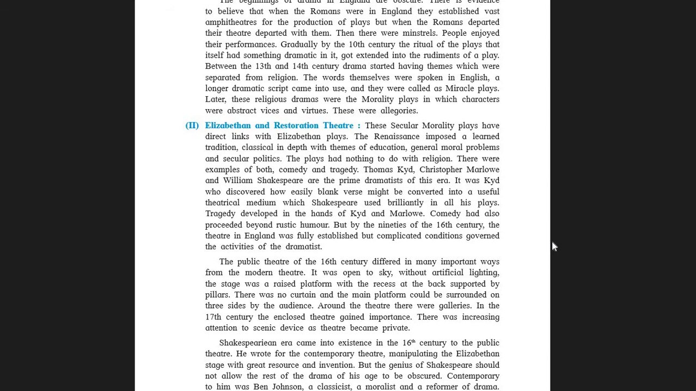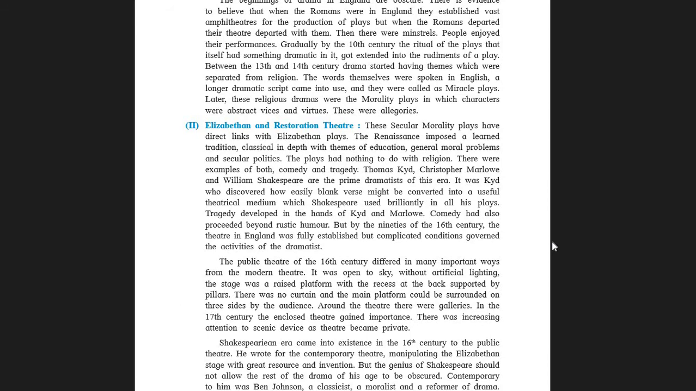By the 90s of the 16th century, the theatre in England was fully established. But complicated conditions governed the activities of the dramatist. So students, please take note. The people who were the writers, the dramatists, the playwrights, the dialogue writers, were very much troubled by the environment of those days. Because they were doing something different, beyond imagination.